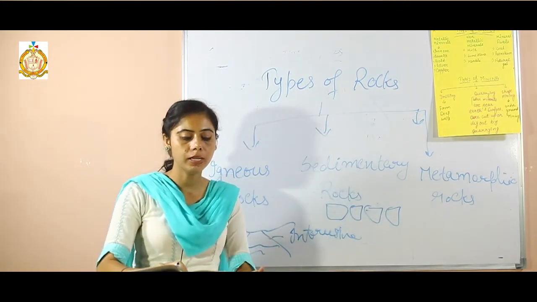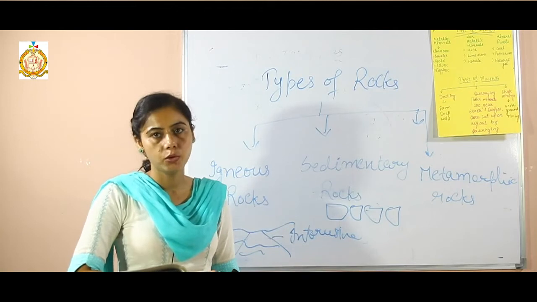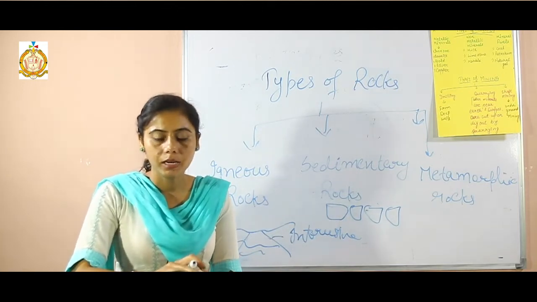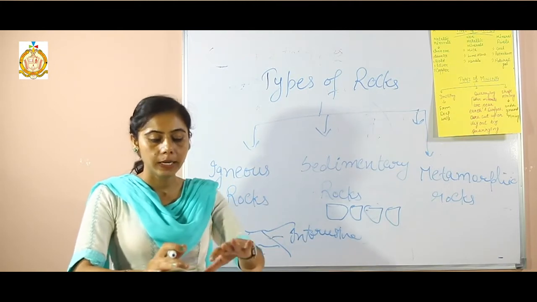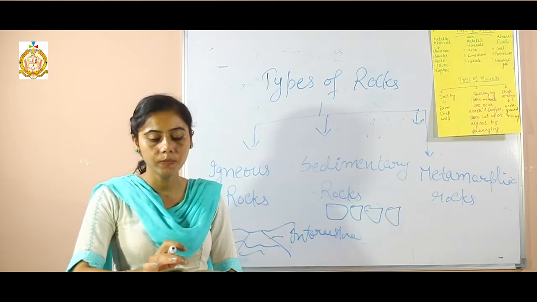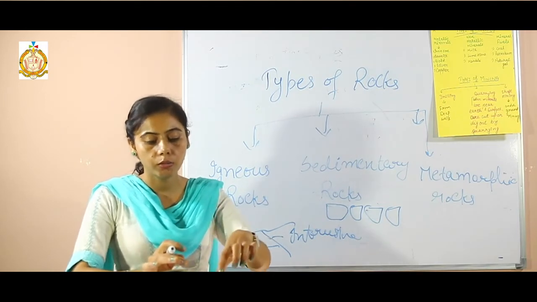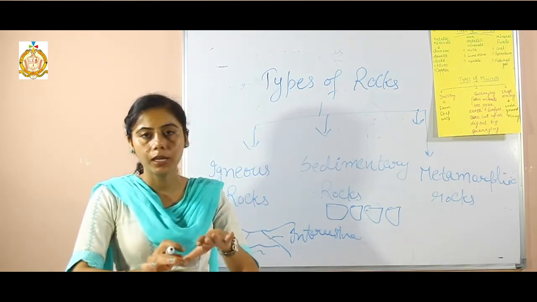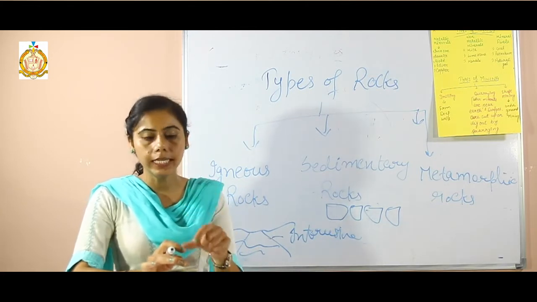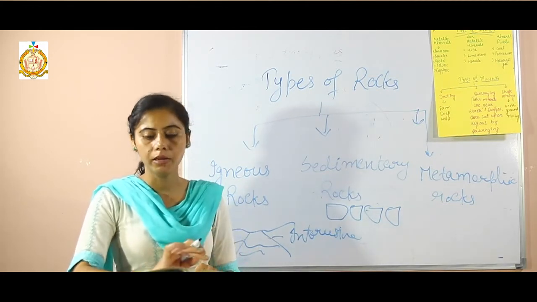The next topic is the worldwide distribution of minerals. A table of worldwide distribution of minerals is given in your book, and in the table the leading producers of all the minerals are given. So it's your homework to go through and observe the table and write down the leading countries of all the minerals.